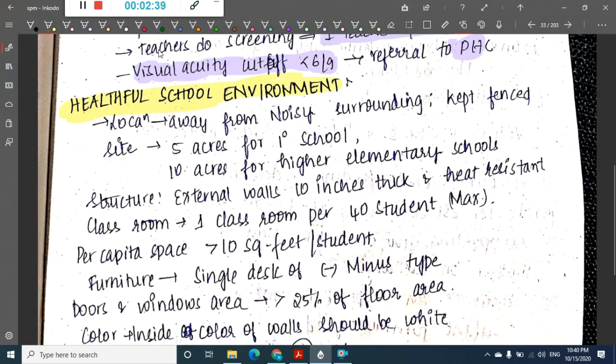Then we have something called a healthful school environment. So what is this healthful school environment? The school should be located away from noisy surroundings.